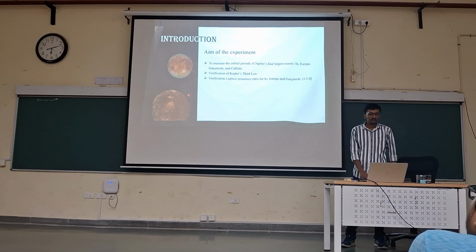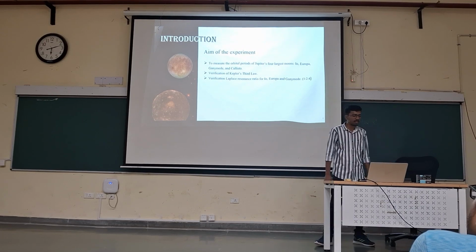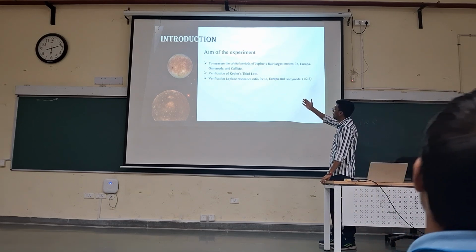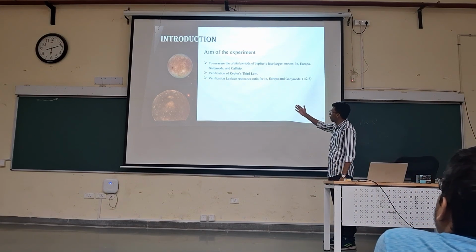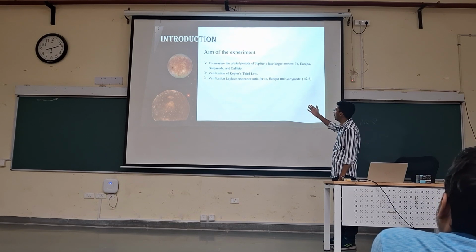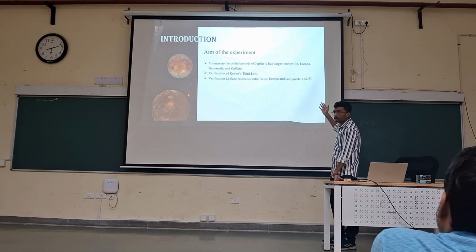So what is the aim of our experiment? We will find the orbital period of Jupiter's 4 moons: Io, Europa, Ganymede and Callisto. Then we will verify Kepler's third law, and also an interesting thing, the Laplace resonance for Io, Europa and Ganymede, which is 1:2:4.